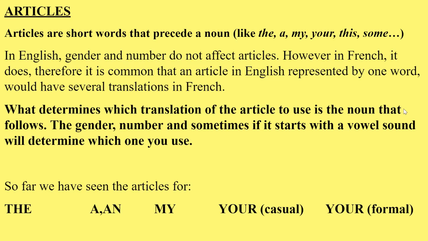All right, so we went over this yesterday, but I'm going to repeat that really quick. So, articles are those little words that you put in front of a noun, like the, a, my, your, this, etc. So, if you have a noun, you have an article in front of it. In English, that's not an issue because the article my or the is always the same. In French, however, you have to think that the word that comes after the word the or my might not be translated the same if the word that follows is masculine or feminine, singular or plural, or sometimes if it starts with a vowel sound. So we need to know the difference.